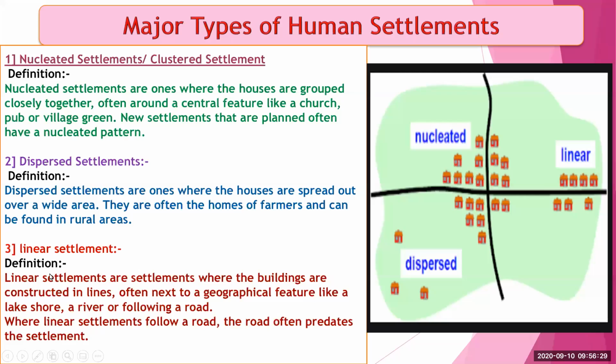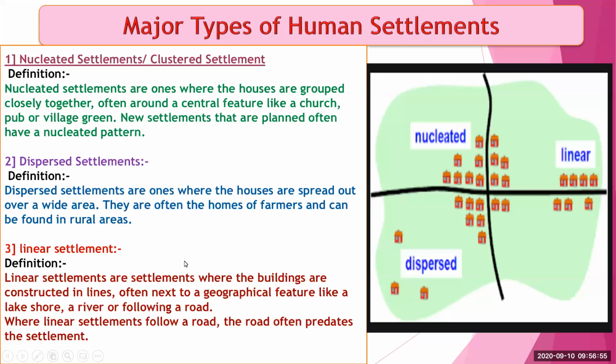We'll see the definition. Linear settlements are settlements where the buildings are constructed in lines, often next to a geographical feature like a lake shore or a river, or following a road. Where linear settlements follow a road, the road often predates the settlement.